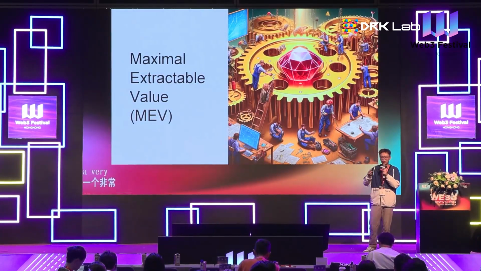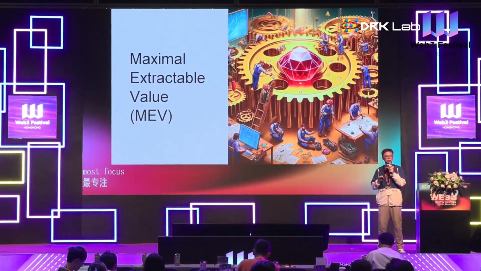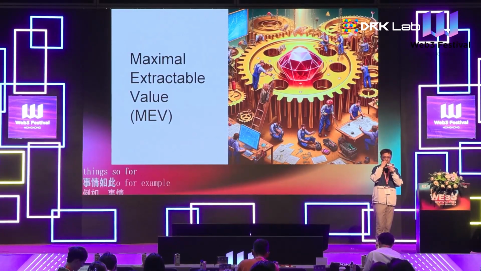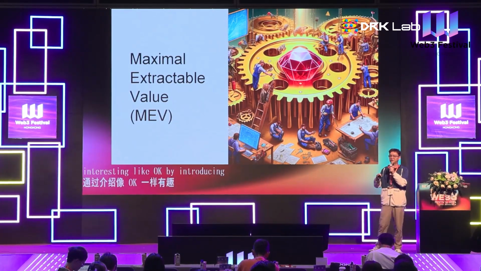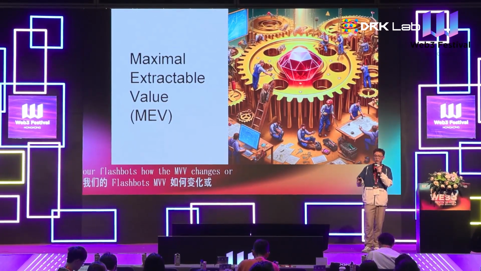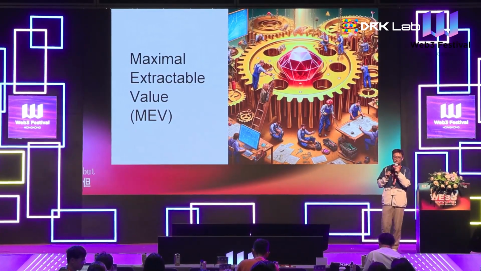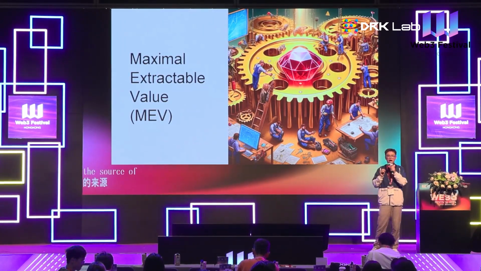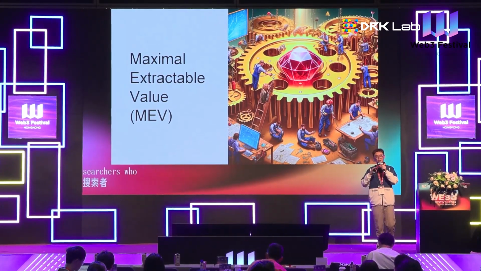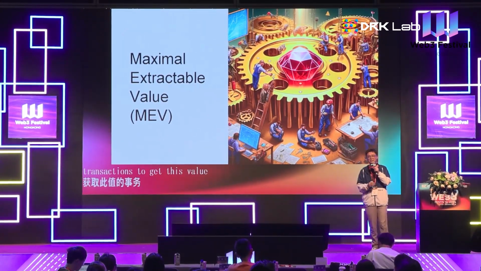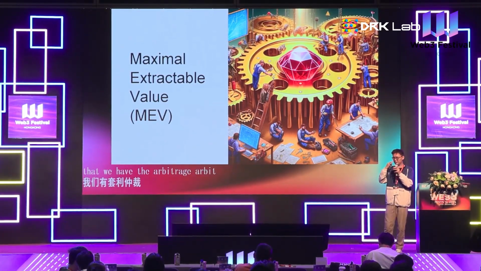But currently, when we look at MEV, we mostly focus on more high-level things. For example, most researchers are interested in how MEV changes after introducing Flashbots, or what is happening after the transition from PoW to PoS, right? But very few of them look at the source of MEV. So what are the sources of MEV? They are the searchers who try to use transactions to get this value from the blockchain or Web3 ecosystem. As I said, we have arbitrage, sandwich, and liquidations.